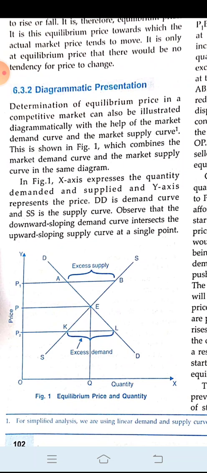But when the price decreased, from P it tumbled down to P2. You can see the supply is point K, and point L is the demand as the price decreased. So we find that as the price decreased, there is excess demand of that product in the market. But that is also not an equilibrium, because the supply and the demand are not matching.